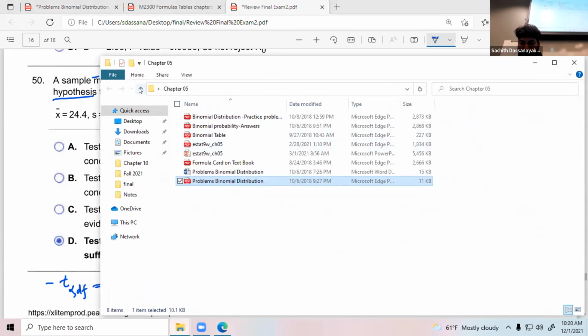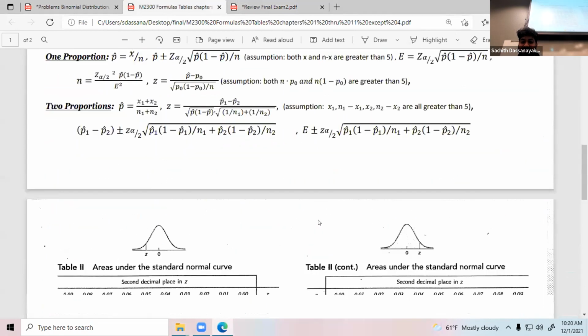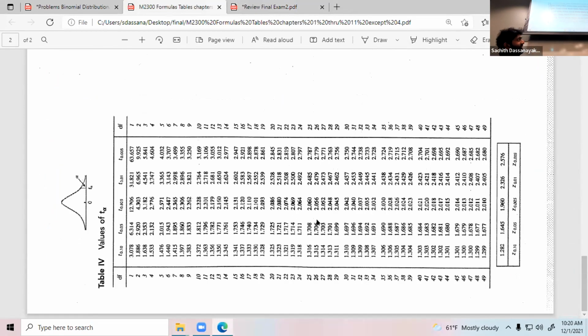Sorry guys, I forgot to open that t table. Oh, I have the t table, yes, here. It is horizontal, but first try to catch the degrees of freedom, 24. There is 24 here. Based on this table, you go down to 24 and then 0.05.